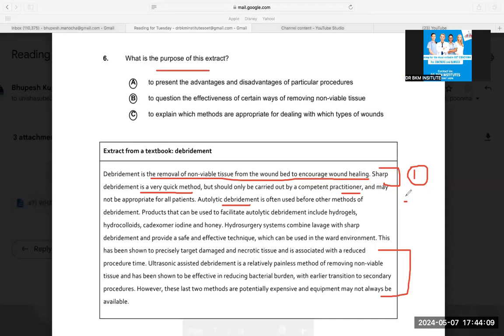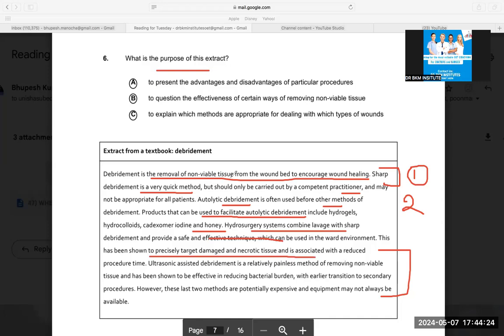Autolytic debridement. Second is autolytic debridement. It should be used before other methods. Products that can be used for autolytic are these. Hydrosurgery systems combine lavage with this, and this can be used. This has been shown to precisely target this and this. Ultrasonic assisted debridement is relatively painless. So they are talking about the third type of debridement. So first is sharp, second is autolytic, third is ultrasonic assisted, and it is very painless and has been effective.